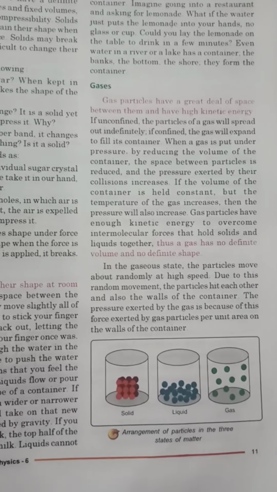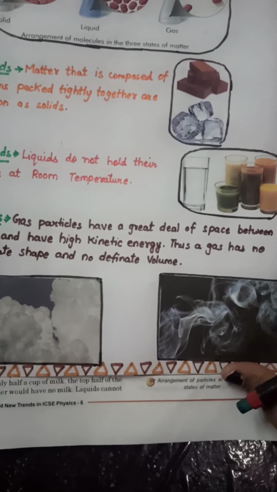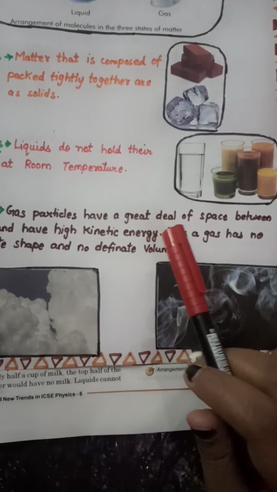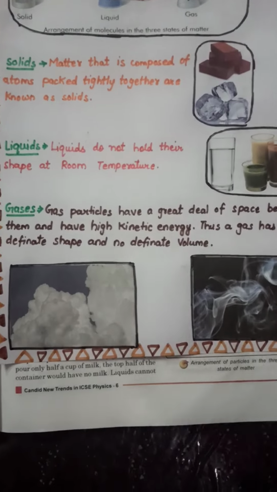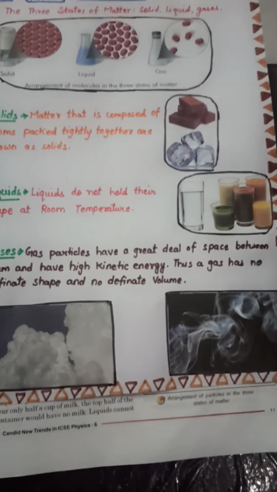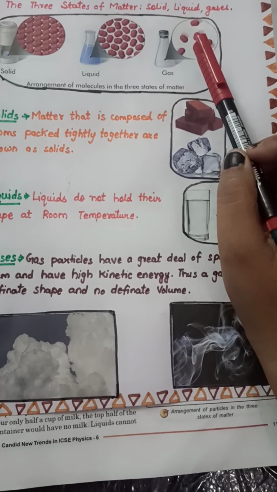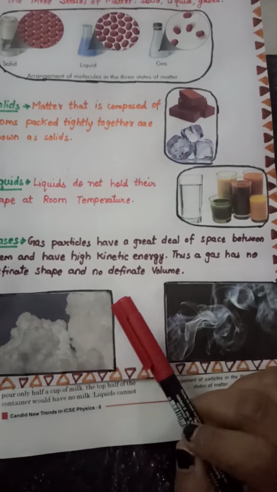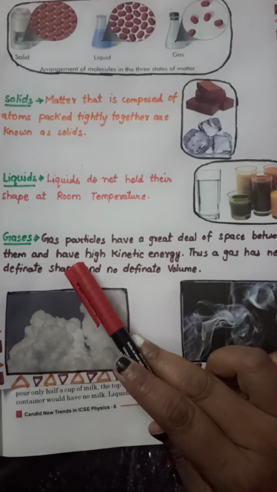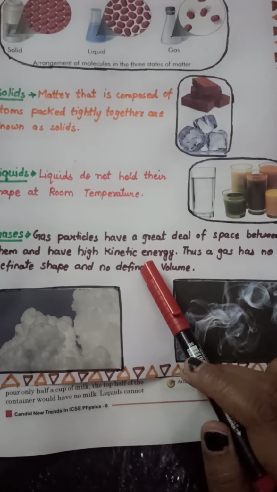Now let us move on to gases. Gas particles have a great deal of space between them and have high kinetic energy. In gas particles, I hope you all can see that the atoms are arranged very loosely packed. So they have lots of space between them and they have high kinetic energy.